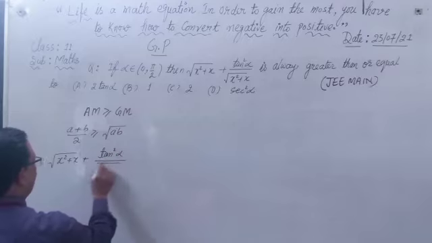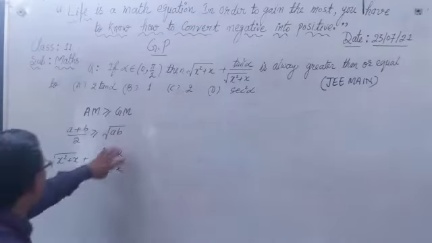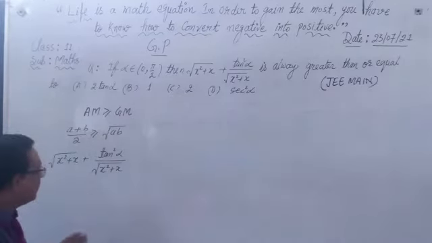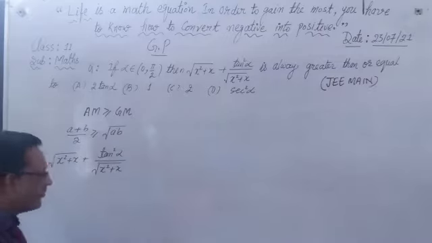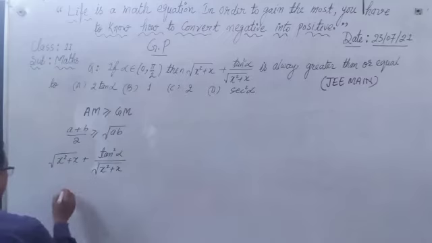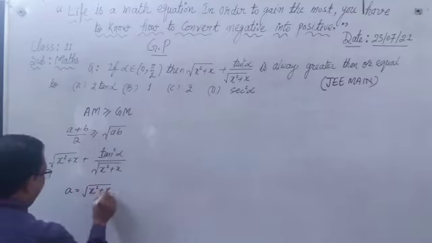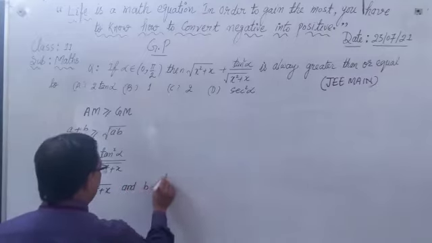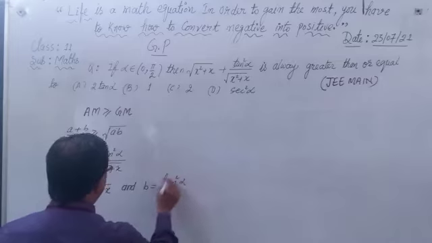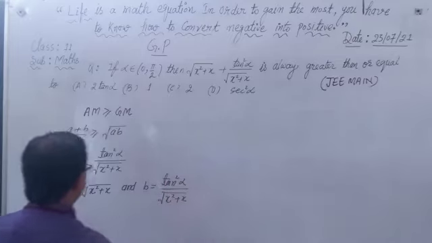upon root(x square plus x). Now we are going to find the greatest value of this expression. The expression is made by the two terms. So let us here consider a is equal to root(x square plus x) and b is equal to tan square alpha upon root(x square plus x).